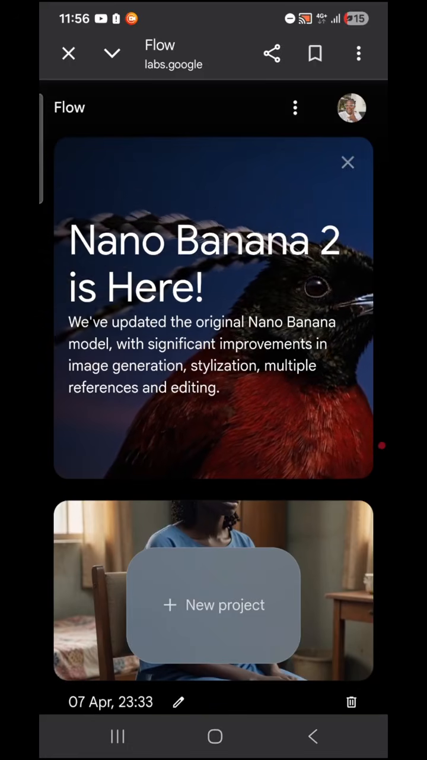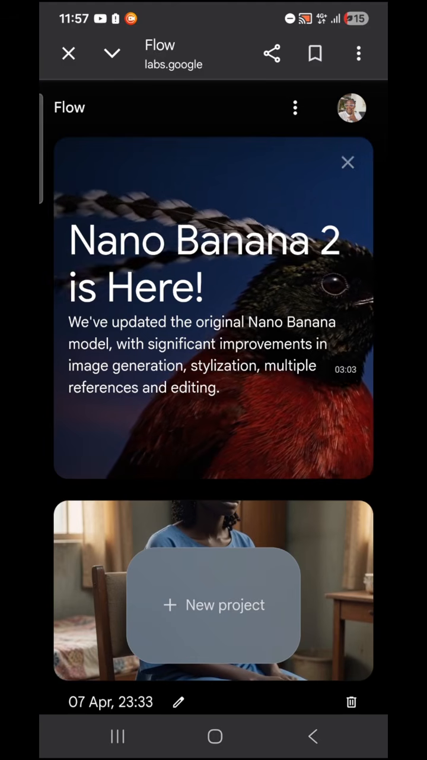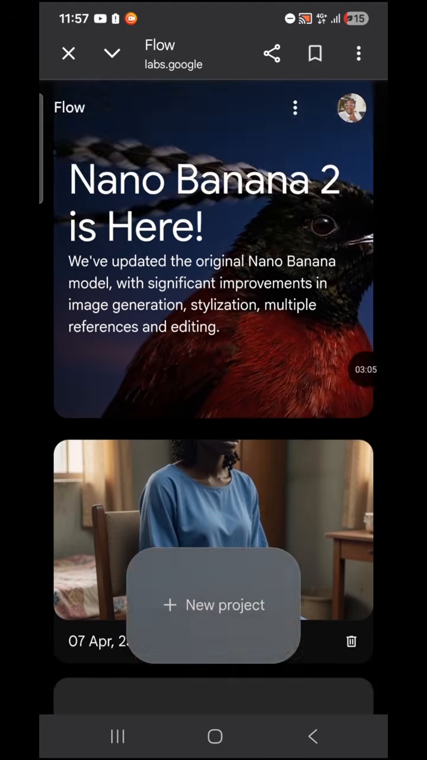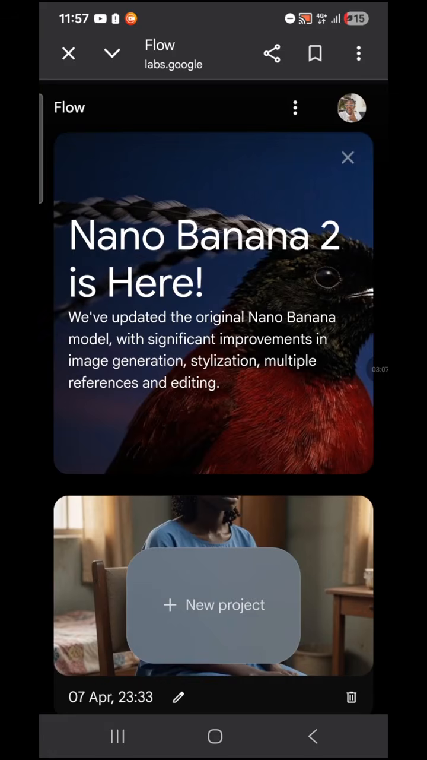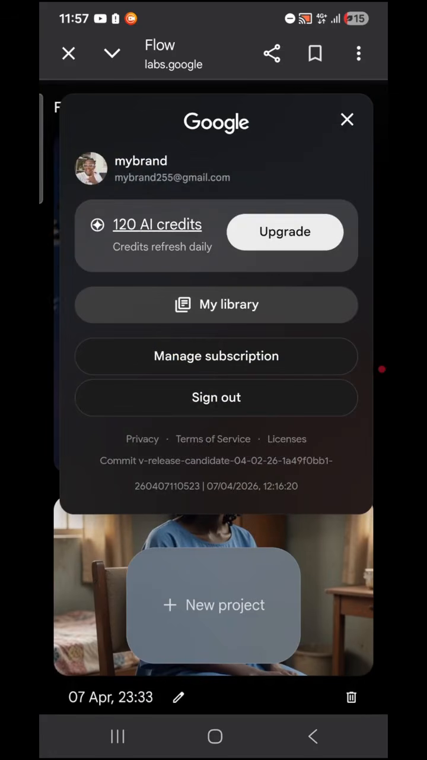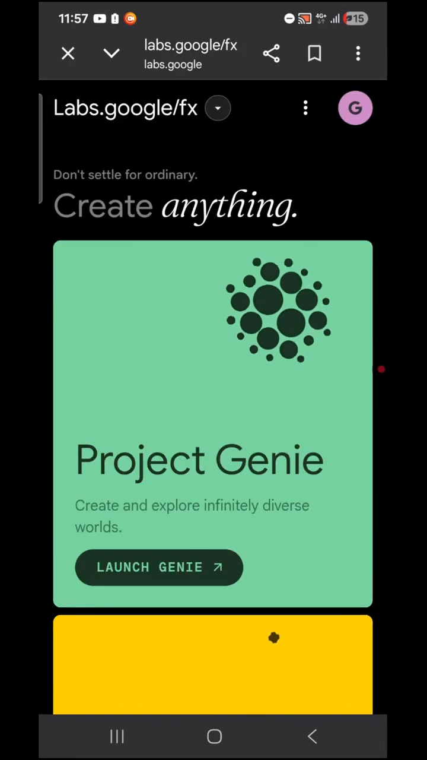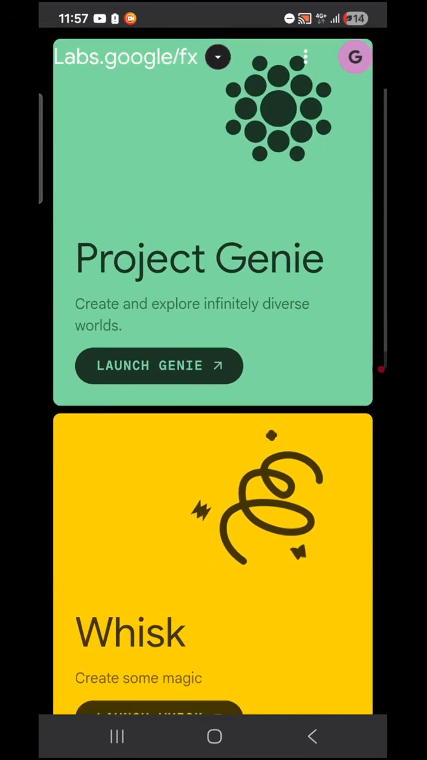Okay, so I've started working with this email already. Let me see if I still have more credits. Let me just log out so that you can see what your interface looks like. I'm just going to sign out from this particular one. You can see, once you sign in, this is what the interface is going to look like.